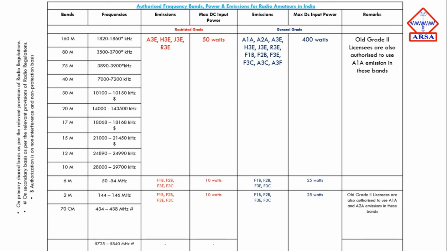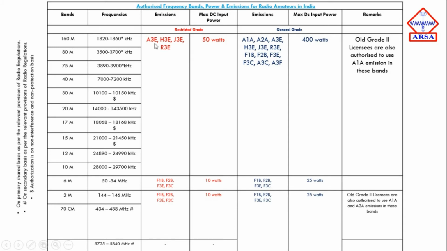1820 to 1860 kilohertz. Here is some asterisk mark you can see. I will explain it to you later. Now for this band,